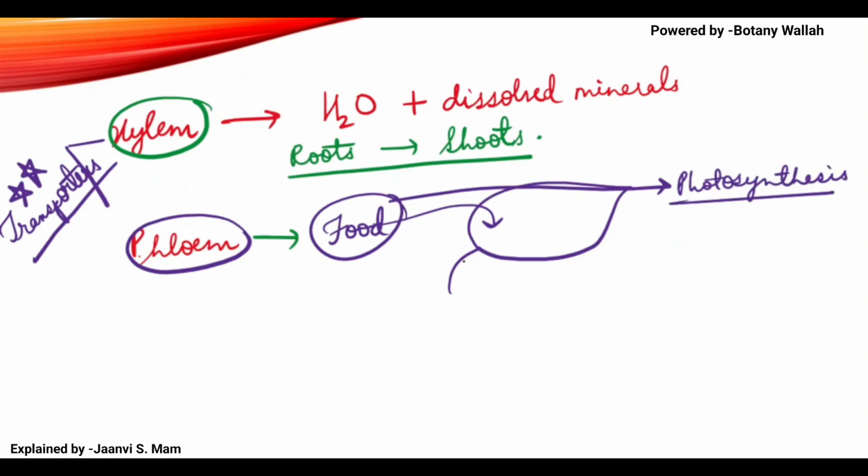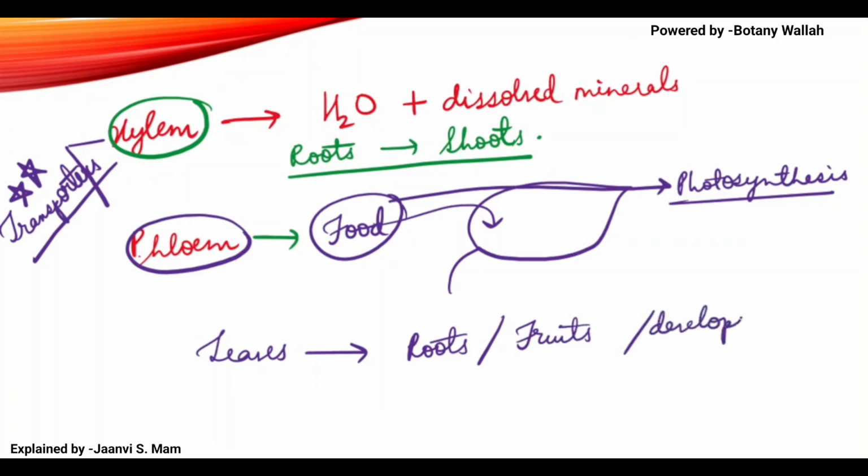So the food will be taken from the leaves to all the parts, to the developing parts, like roots, like fruits, or you can say to developing parts of plant. So it will carry food. Okay, so this is what xylem is, what phloem is. You should know their basic function. Okay, understood?